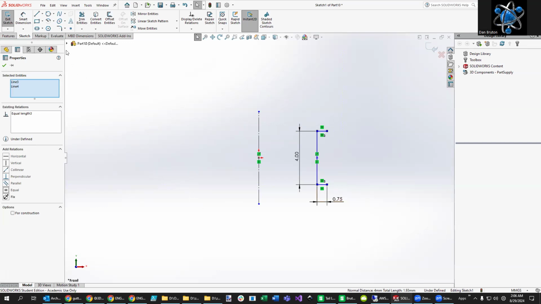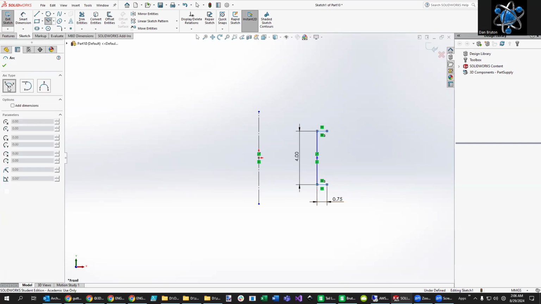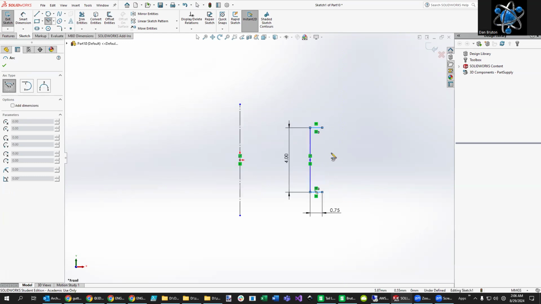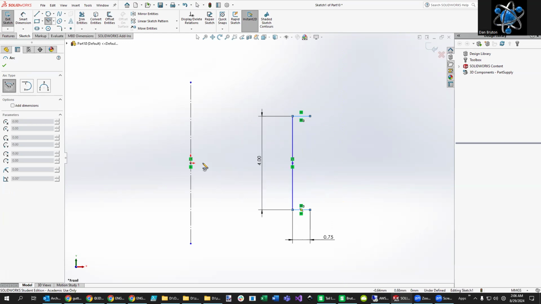So let's go up here and use this circle tool. You see here we want to click on the center first and then on the 2 points for which we're making the arc. So let's zoom in a little bit like this. And I'm going to hover over this until I can get my circle not to be centered here, but somewhere out here in space. Then I'll click at the end of that line that came out and hopefully land right back over there.